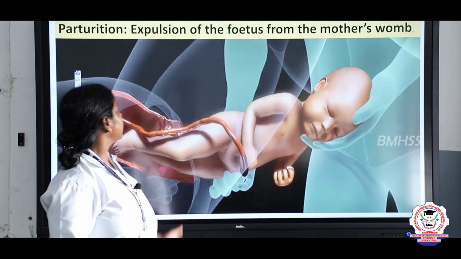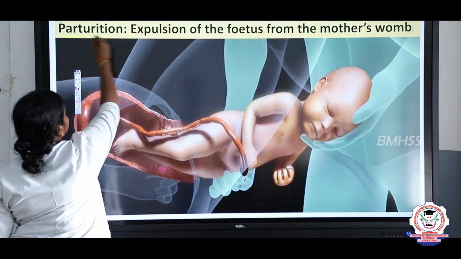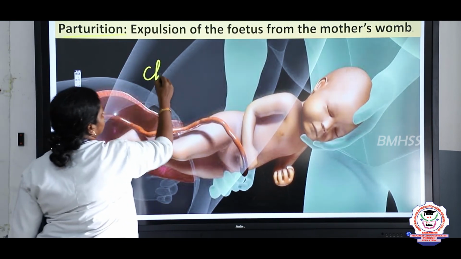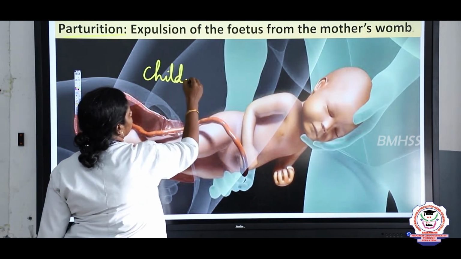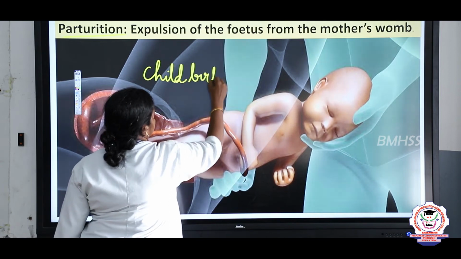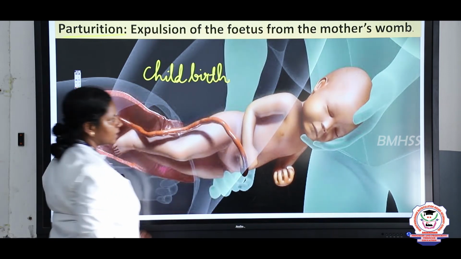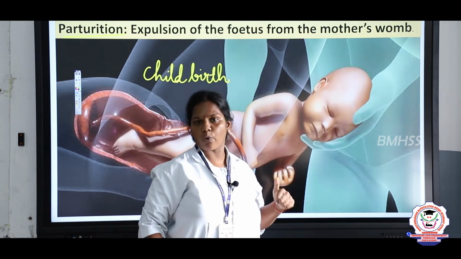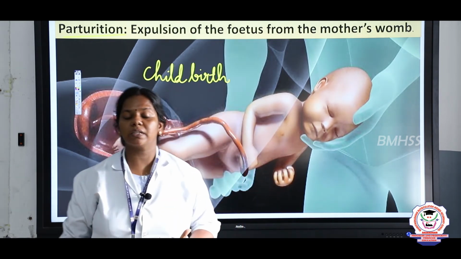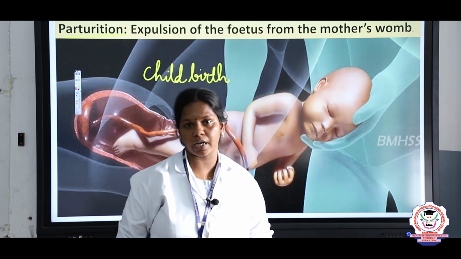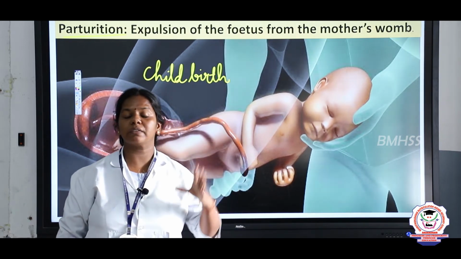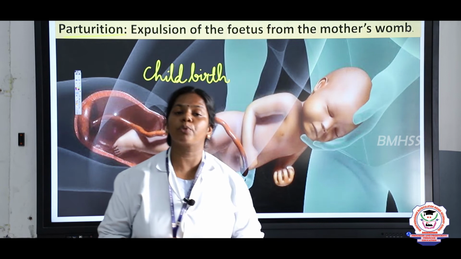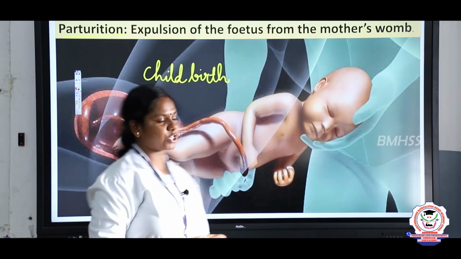The next event is parturition. What is parturition, children? Parturition refers to childbirth. After the complete development, the fetus is expelled out of the mother's womb, right? This process of childbirth we call it as parturition. So till now we discussed the 9 important events of reproduction.